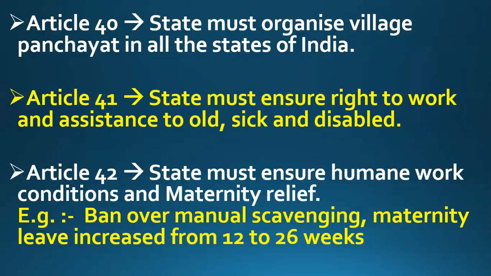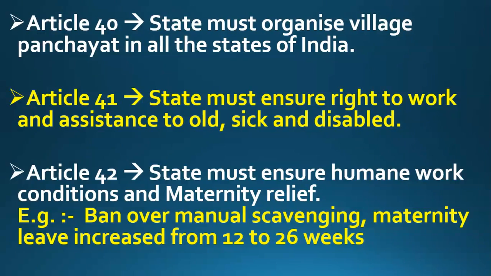So Article 42 says that it is the duty of the government to at least try to provide humane work conditions, meaning working conditions which are suitable for the working of humans, and to try to provide maternity relief, meaning relief to women who are pregnant and are going to deliver their babies. Relief can be of many types. For example, paid leave, meaning they are on leave and their employer is paying them money. Paid leave can be one form of relief, and there can be other leaves and other forms of relief also.